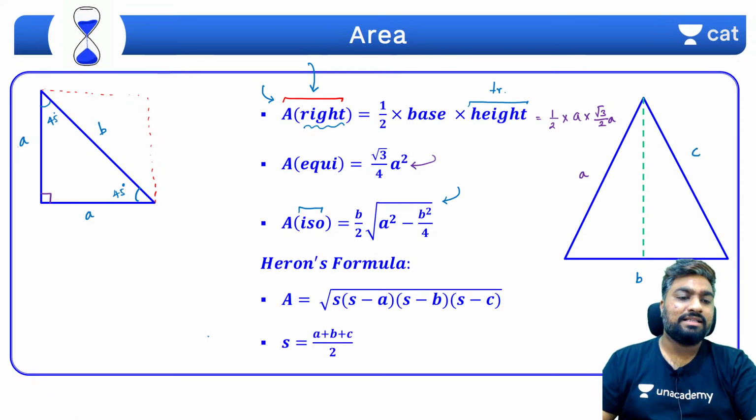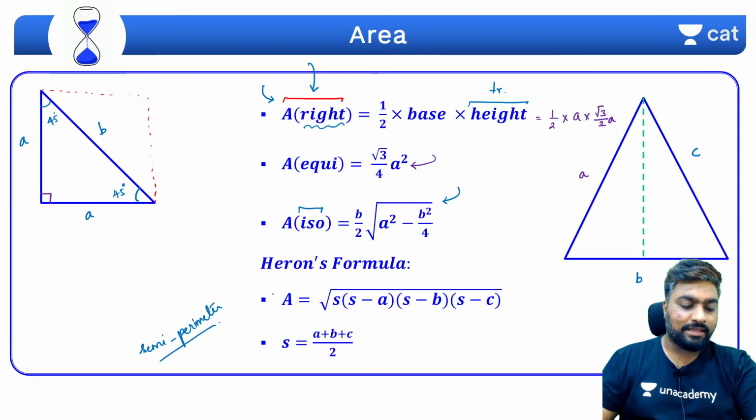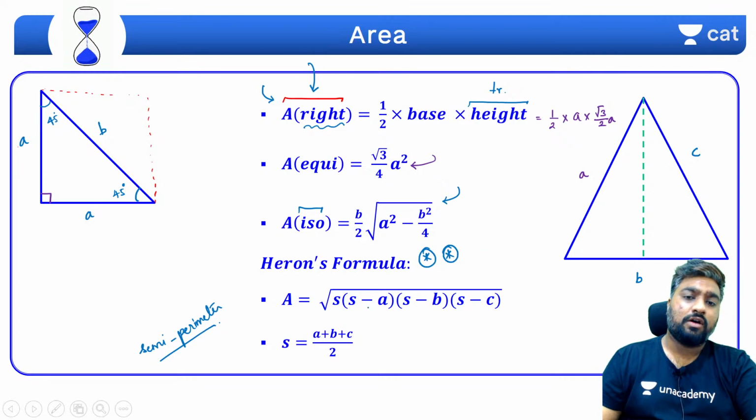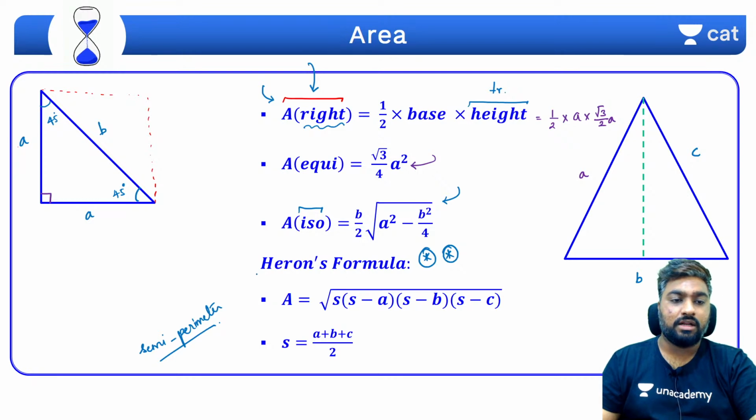S is nothing but the semi-perimeter, half of the perimeter, right? That is S. This is Heron's formula. This is very, very important. Not just for triangles, not just for quadrilaterals, not just for polygons, but also in coordinate geometry we will be using Heron's formula. So knowing Heron's formula is very necessary.